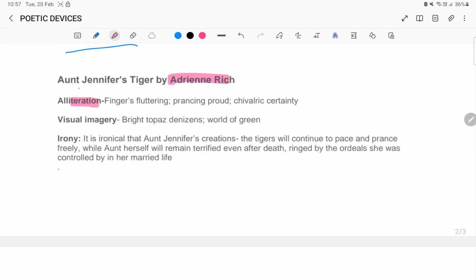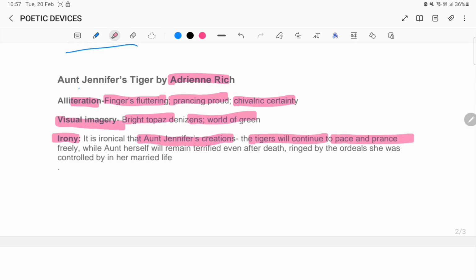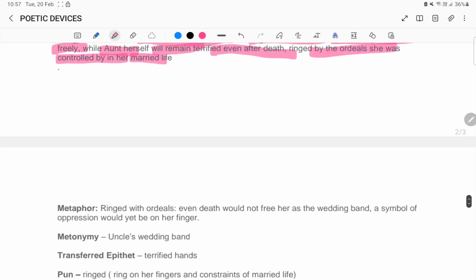Alliteration is being used when she writes fingers fluttering, prancing proud, chivalric certainty. Visual imagery, bright topaz denizens, world of green. Irony. It is ironical that Aunt Jennifer's creations, that is, the tigers, will continue to pace and prance freely and fearlessly in the world of green, while the aunt herself will remain terrified even after death, ringed by the ordeals she was controlled by in her married life.